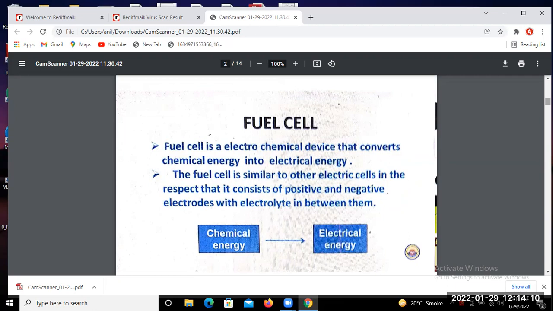Like other batteries, such as the rechargeable battery, the cell consists of one positive electrode and one negative electrode, and between them we find the electrolyte material.